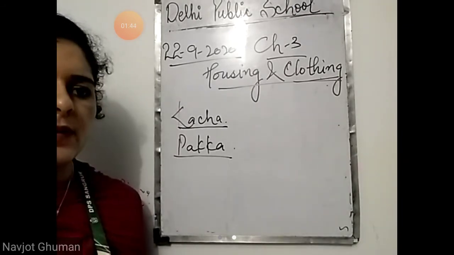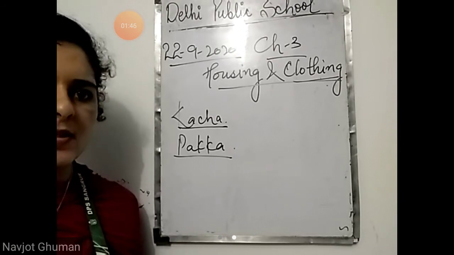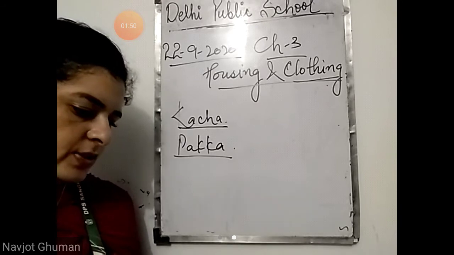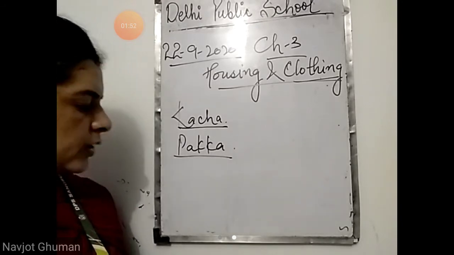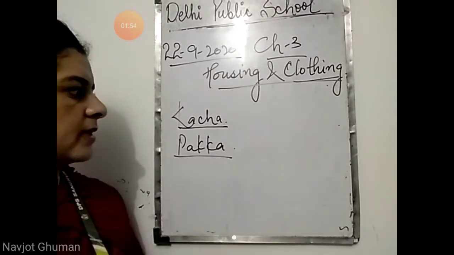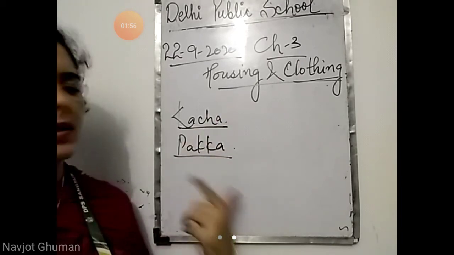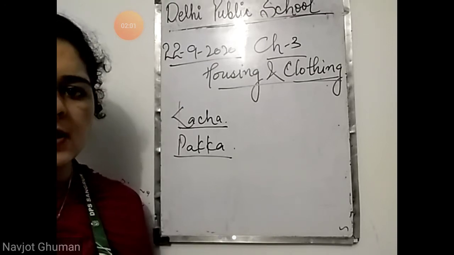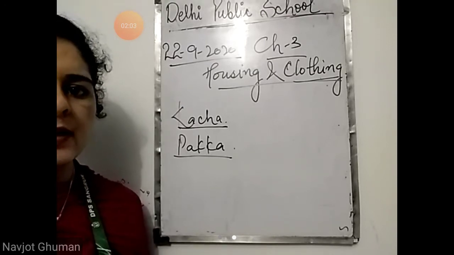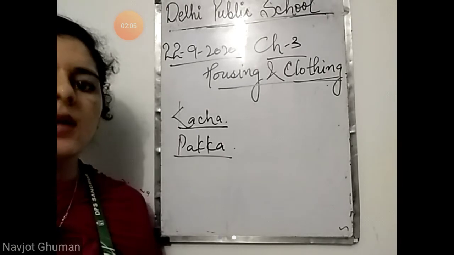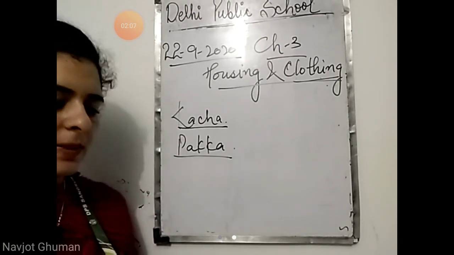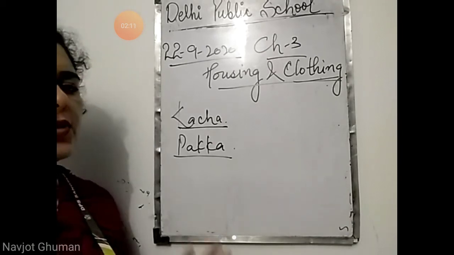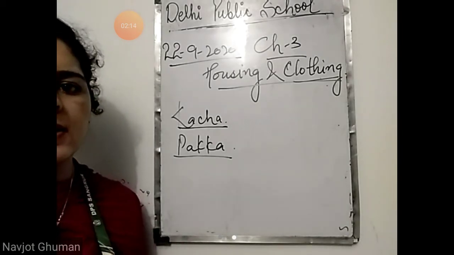What is the need of a house? A house protects us from the heat, from cold, from rain and from storm. Whatever the type of house, whether it is a kacha house or a pakka house, it should be kept clean. Because if we keep our house clean, then no disease will come and catch our body. Now come to the first topic, a good and clean house. So we should keep our houses neat and clean.